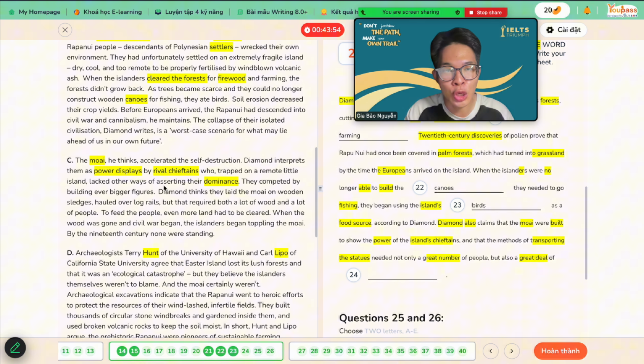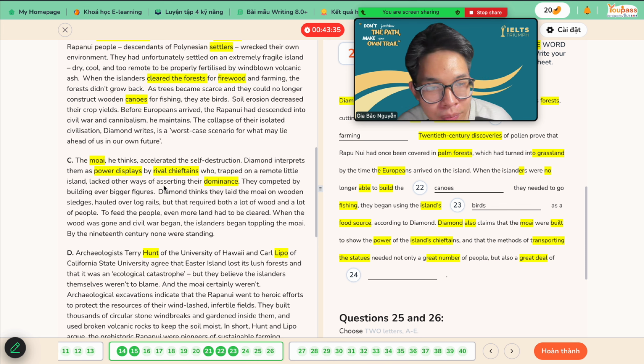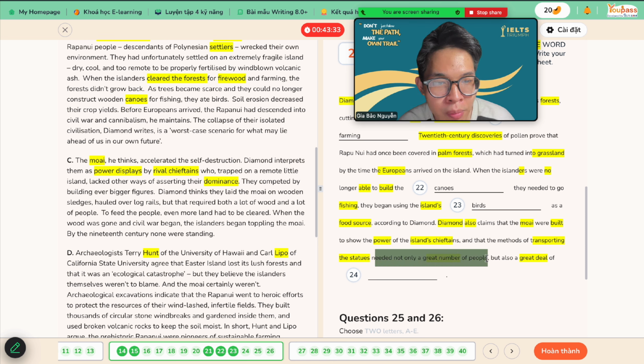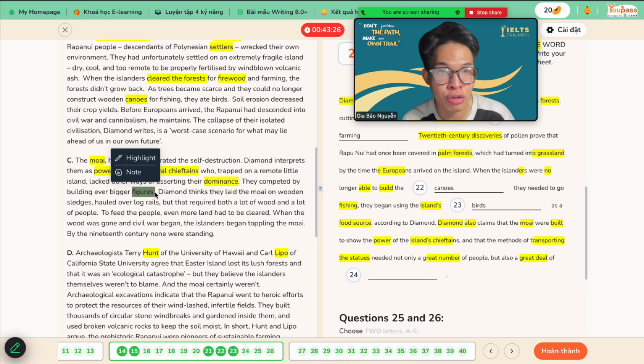So that's why they built huge statues called moai, okay, to exert their dominance, to show their power, that they are strong, that they are powerful, for people to obey them, right? This is the key point of the moai, right? So question 24, let's see. Great number of people and also something. They completed building ever bigger figures. Figures mean the statues, right?